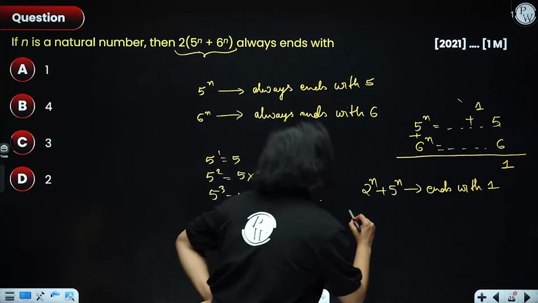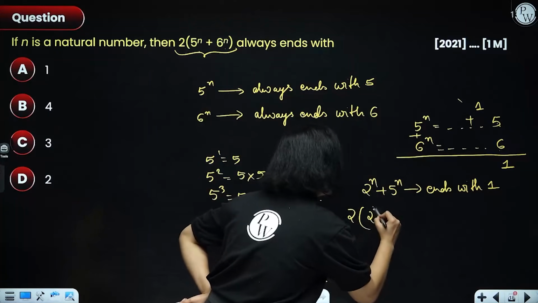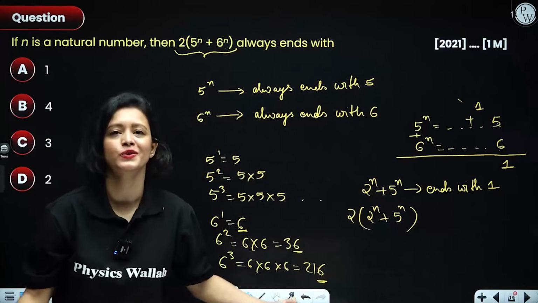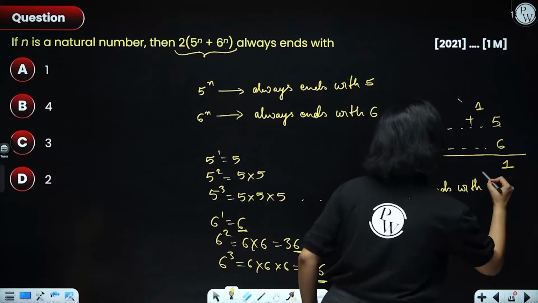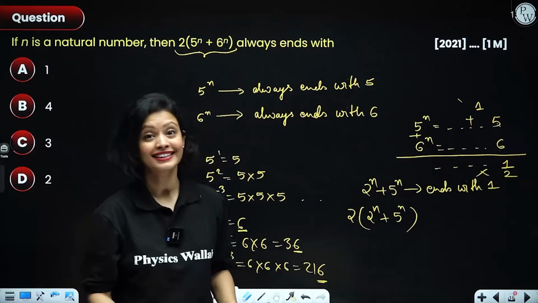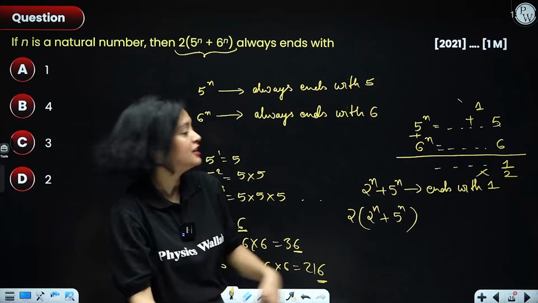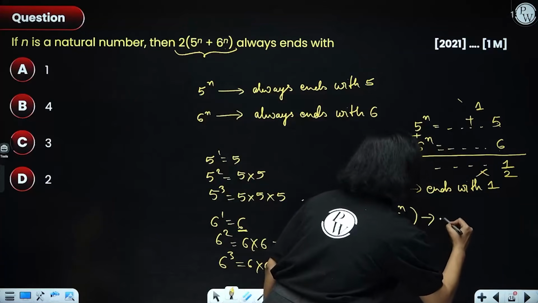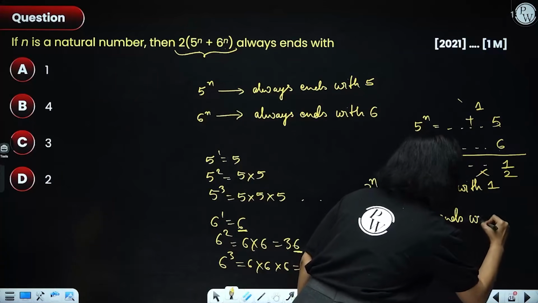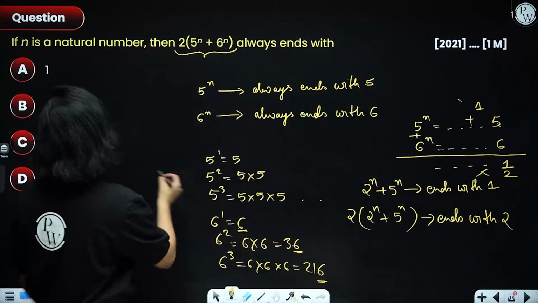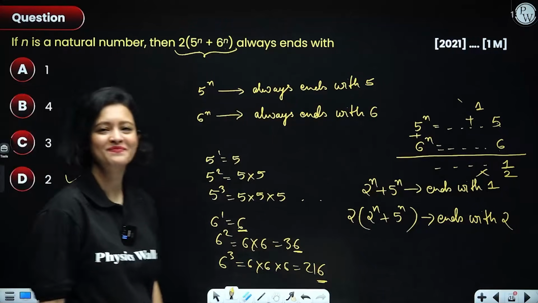But they are asking us what this thing ends with, 2 multiplied with this. So very simple. Lastly, whatever number you get, you have to multiply by 2. Again, the multiplication also starts from the right hand side. So 2 into 1 is 2. So this ends with 2. That's it, everyone. What's the correct answer? Option number D.